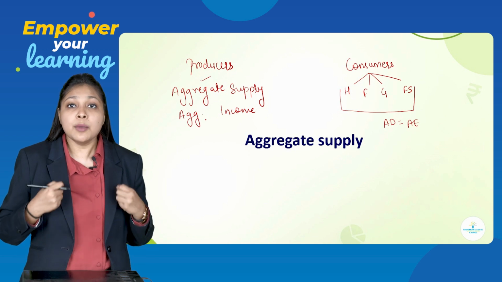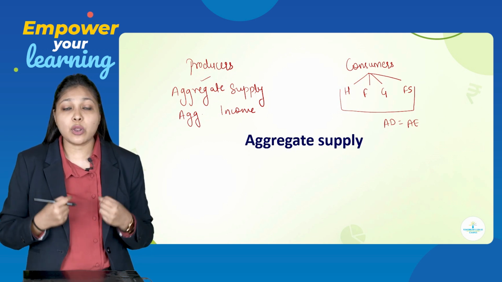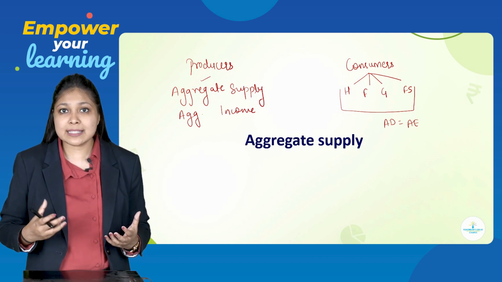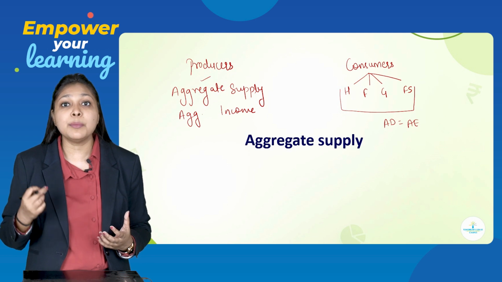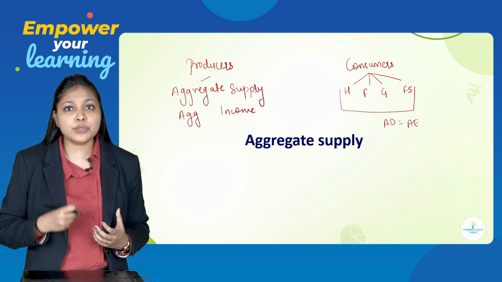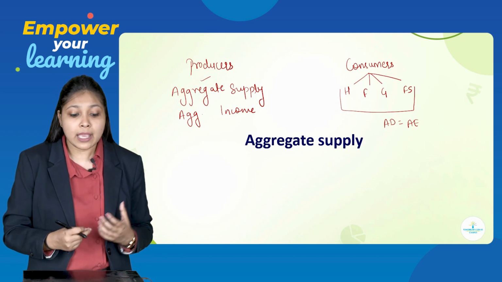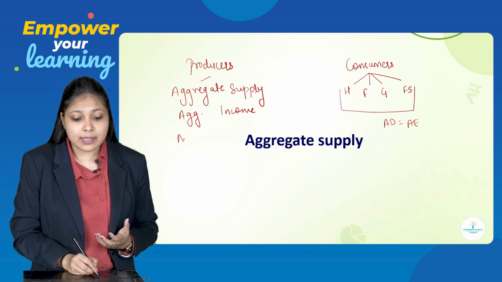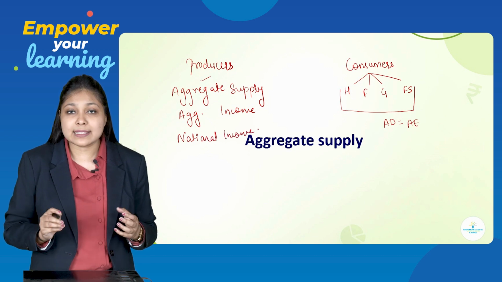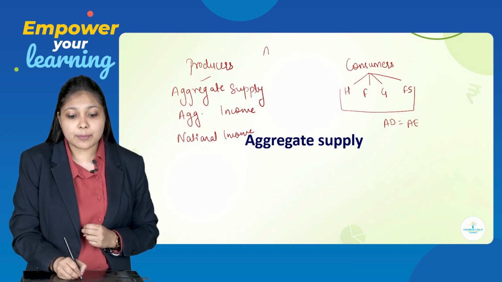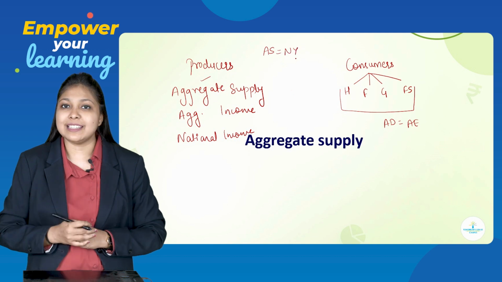But obviously, because producers are producing goods and services, they are not going to sell them free of cost. They are going to earn some kind of income since they are selling those goods and services in exchange for money. So, they are going to generate income, they are going to generate money. So, it will be called aggregate income. Aggregate income is nothing but national income. So, here I can say my aggregate supply is equal to national income.